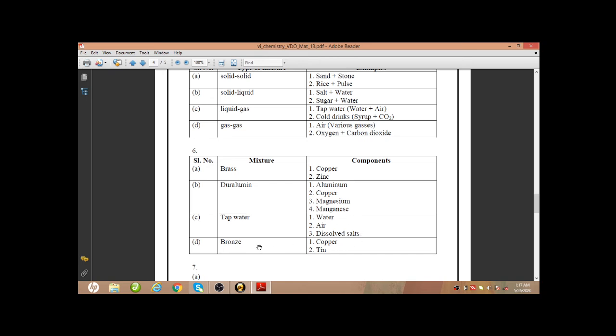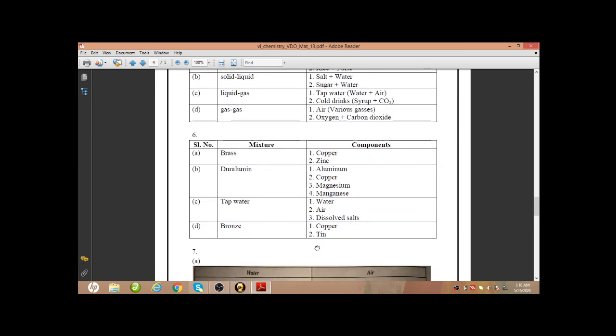Next, bronze. This is another alloy which has components of copper and tin along with zinc also, but the maximum part of it is copper and tin. So these two are the main components.